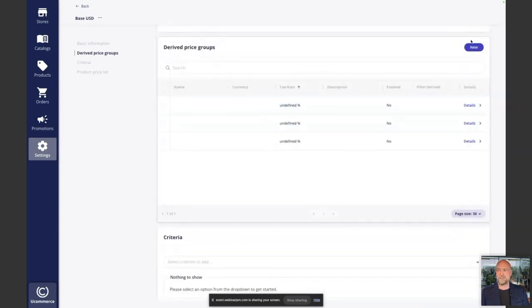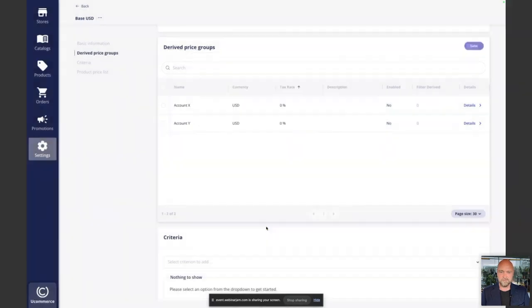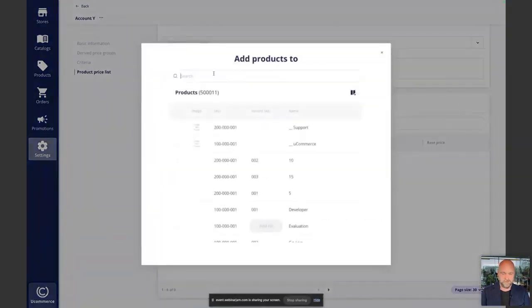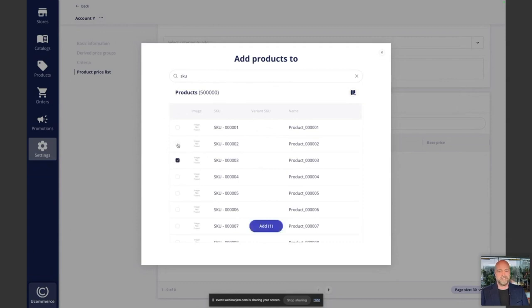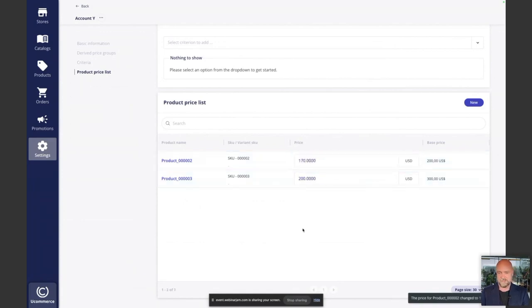And of course, I can go ahead and create for my other account. So right now I have one account, and I'll set up account Y as well, like that. And now I have my account X and Y, and I can navigate to that. And of course, I can override a couple of other product prices in this. So I'll search again to find them, and I'm just going to override the third one and the second one, but not the first one in this case. And the idea here again is maybe I'm getting 30% on this one. Oops, that's not 30%. Let me just change that to actual 30%. Like that. And this one here, something like that, right?